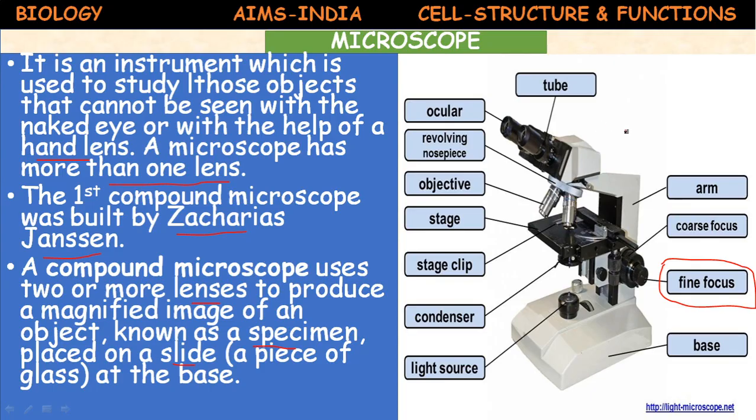Permanent slides are available, so you keep those permanent slides and observe. In 8th class you have studied how to prepare a slide. So now you need to observe using the microscope. Children, you need to take the observations, draw the figure and try to label the parts.